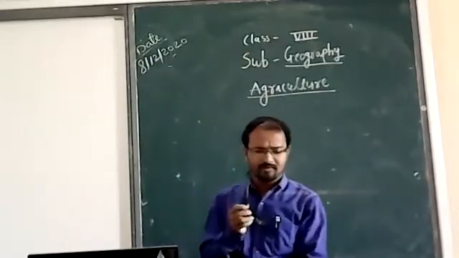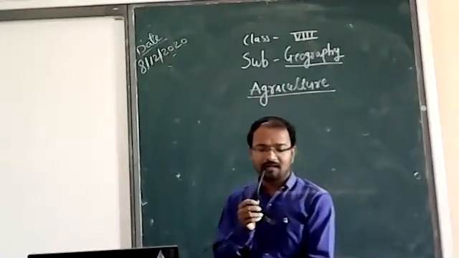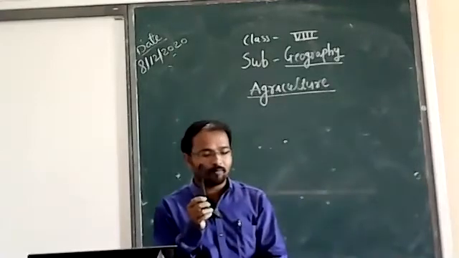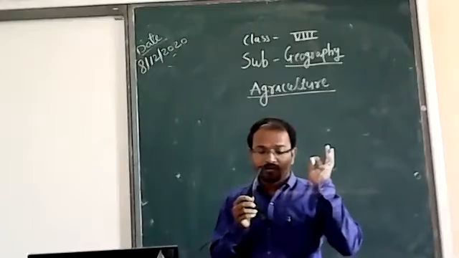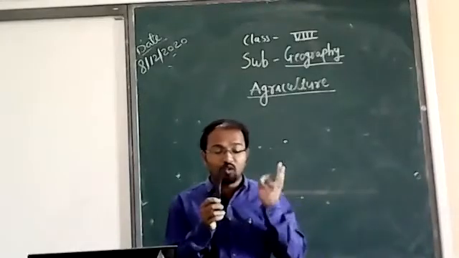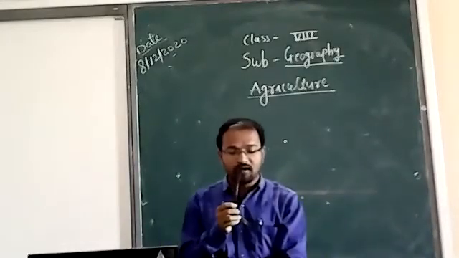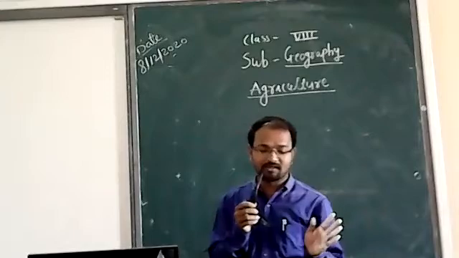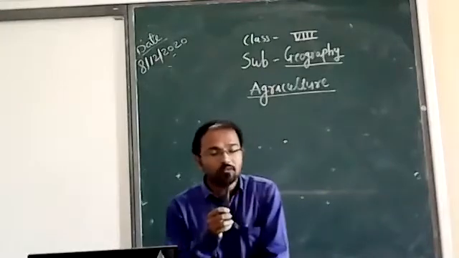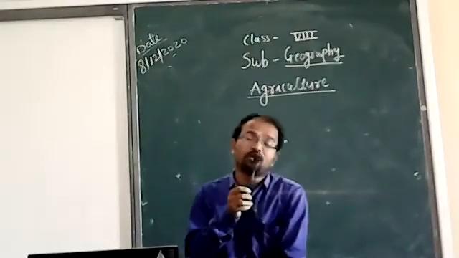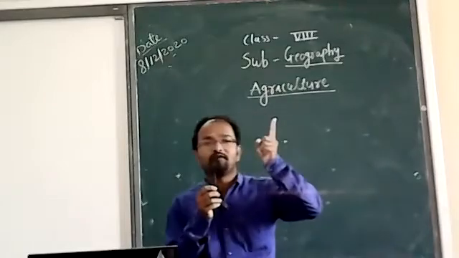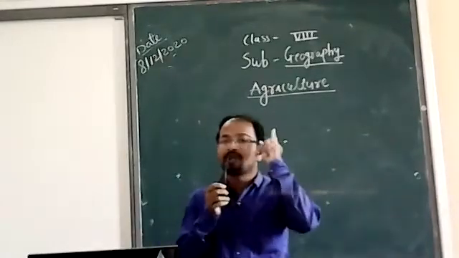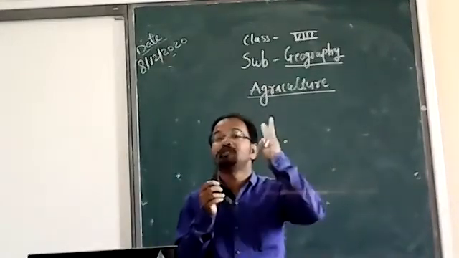In the map you can see that agriculture activity is concentrated in those regions of the world where suitable factors for the growing of crops exist. And which are the suitable factors? There are three: first is topography, second is climate, and third is the soil.